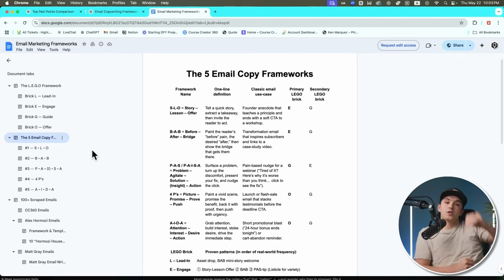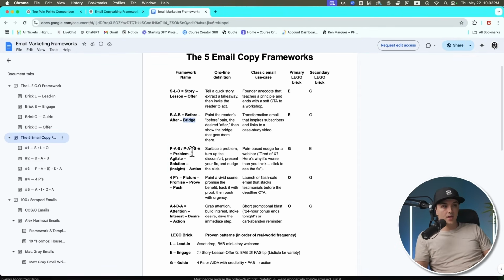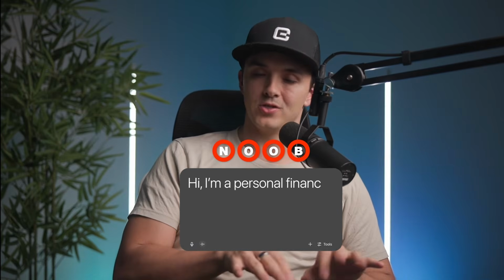And that's for all 4 of them. Within each of those 4 different email types, you've got 5 email copy frameworks: SLO, BAB, PAS, the 4 Ps, and ADA. Now again, you don't have to know any of this. It just can go in one ear out the other because all you're doing is giving it to AI who's going to use this as the framework. It's proven to work. We've already done the hard work. You can just give it our brain that we're giving to you with these assets, and you're gonna get 10 times better outputs than using the noob framework by saying, "Hi, I'm a personal finance coach. Write me an email," and you're gonna see the difference in just 1 minute.